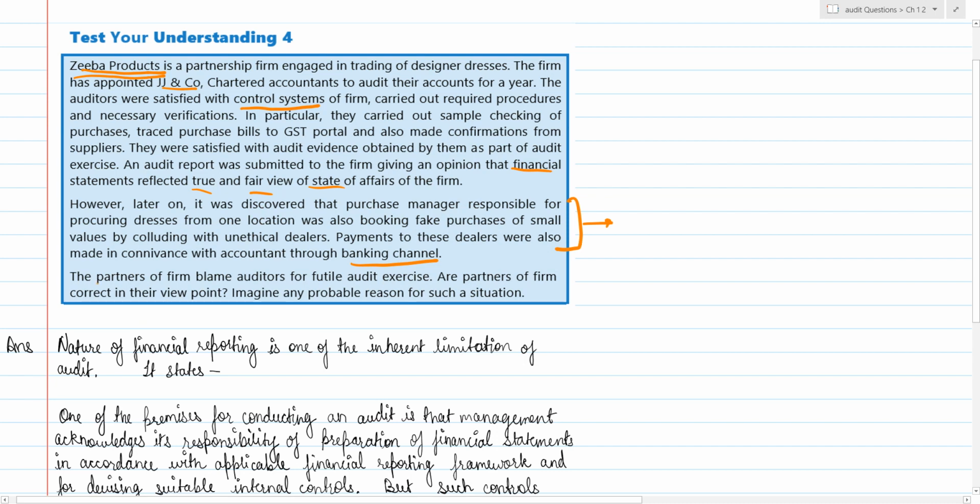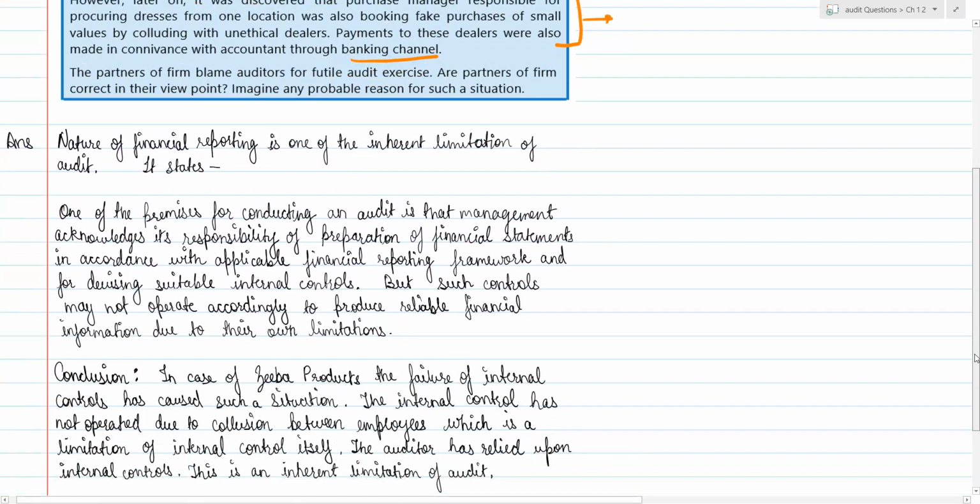So the question says the partners of the firm blame auditors for a futile audit exercise. Are partners of the firm correct in their viewpoint? Imagine any probable reason for such a situation. So they blame the auditors for a futile exercise, and the question asks whether the partners are correct or not. If all this occurred, what could be the reason for this occurrence?